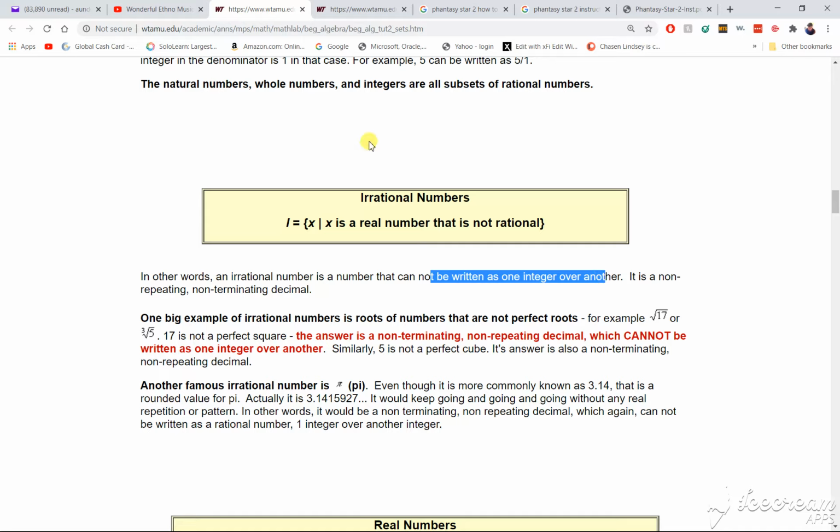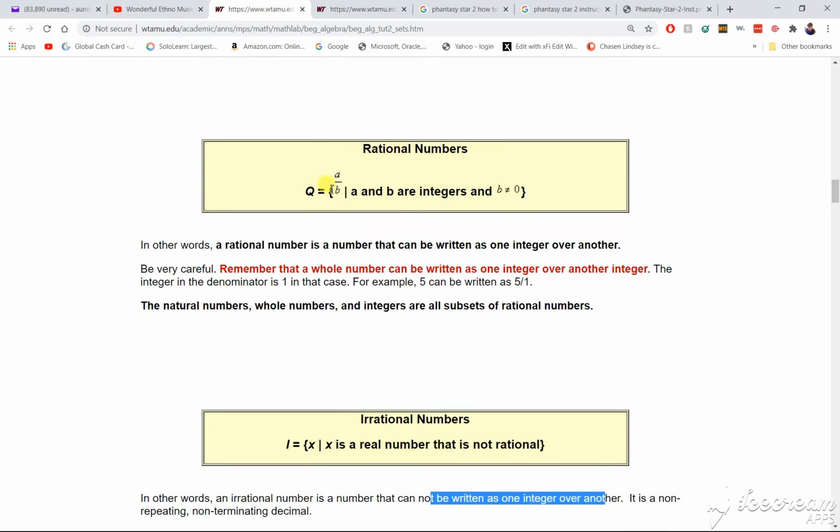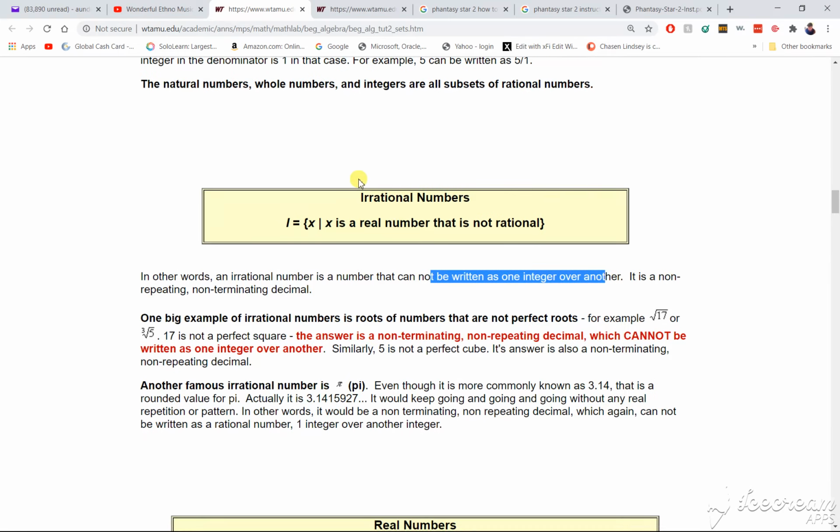So writing one over another wouldn't be possible. Let's just say this number would be 17 and this number would be 15. The bigger number can't be on top or something like that. Just think of it like that. In the future you'll be able to find a technique, but for now you can just use that as an analogy. Non-repeating, non-terminating decimal, it'll be easier once we read this.